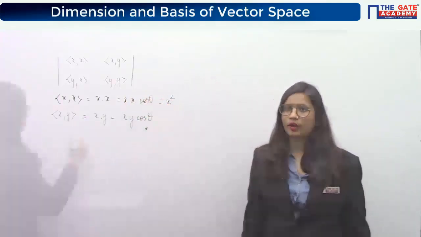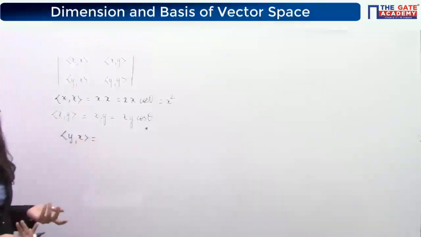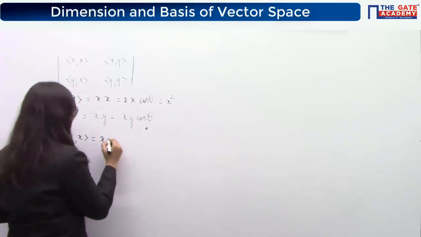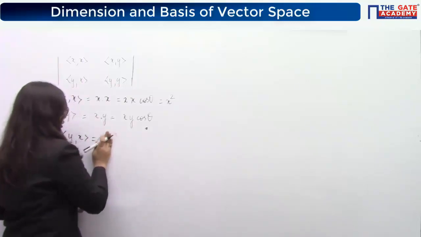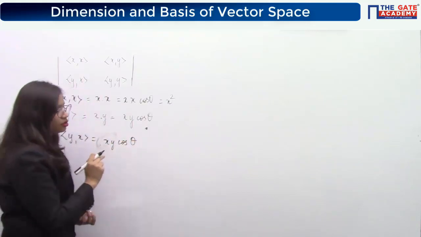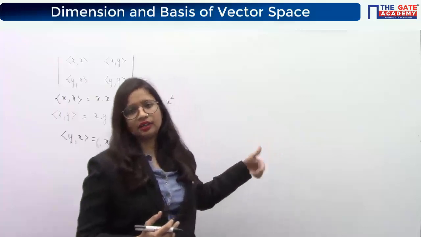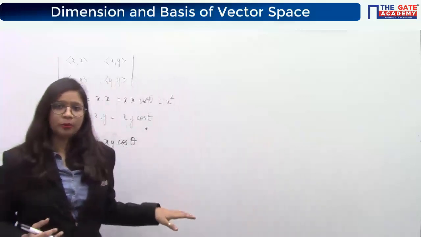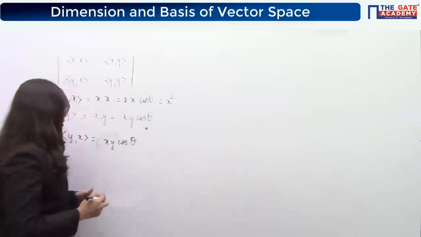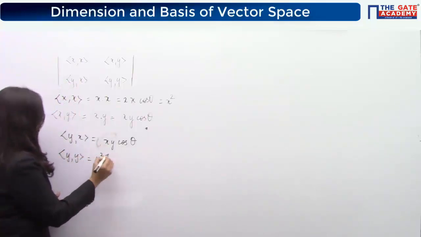Cos 0 is 1. Now yx, if you change the order also, it will give you the same value. It will be equal to xy cos theta, because if you change the order also, the angle theta will still remain the same. If it was theta earlier, then by taking the dot product of yx also, it will be theta only, and similarly this value will be equal to y square.